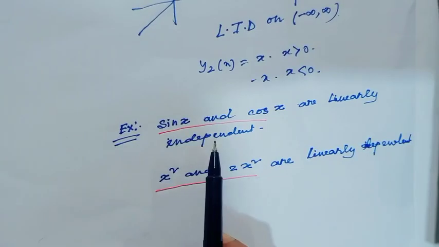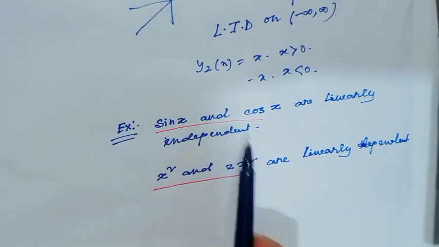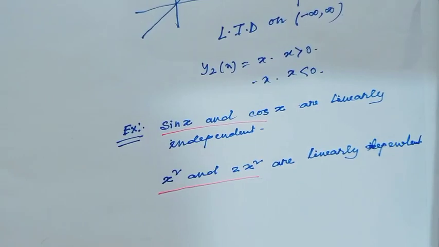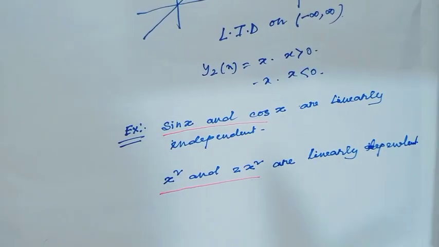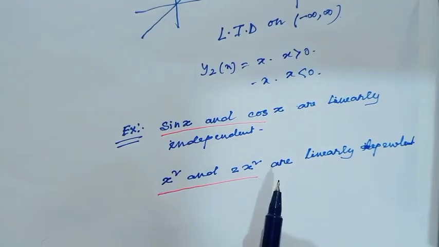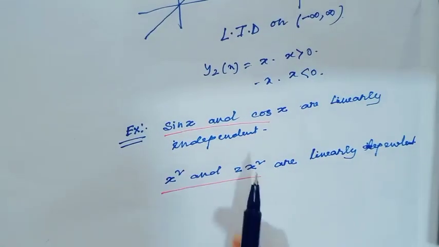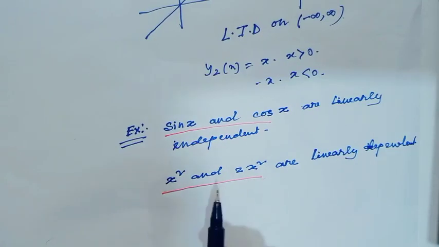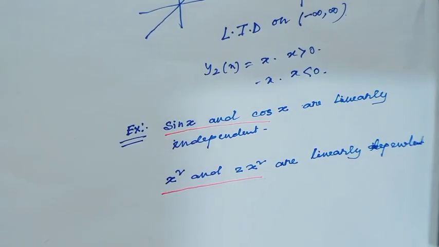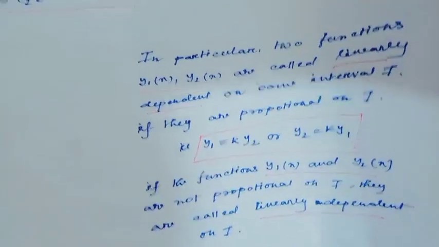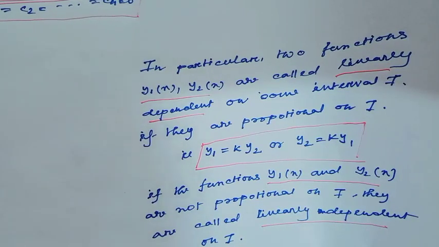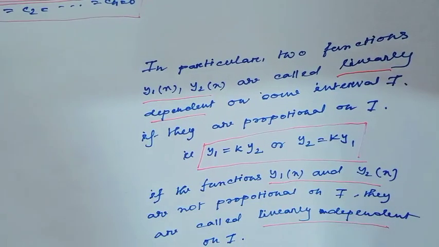Okay, another example: if we consider two functions sin x and cos x, they are linearly independent, because similarly they are not multiples of each other. But if we consider x square and 2x square, then 2x square is a multiple of x square. That means these two functions are linearly dependent. I have considered when two functions are linearly dependent or independent.